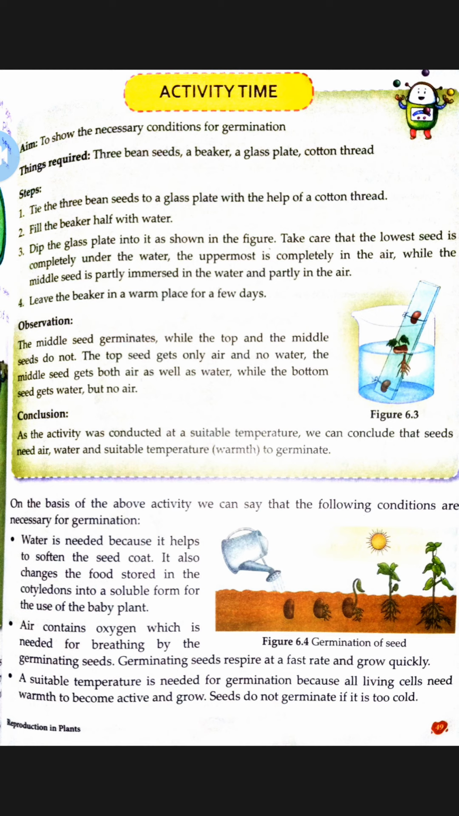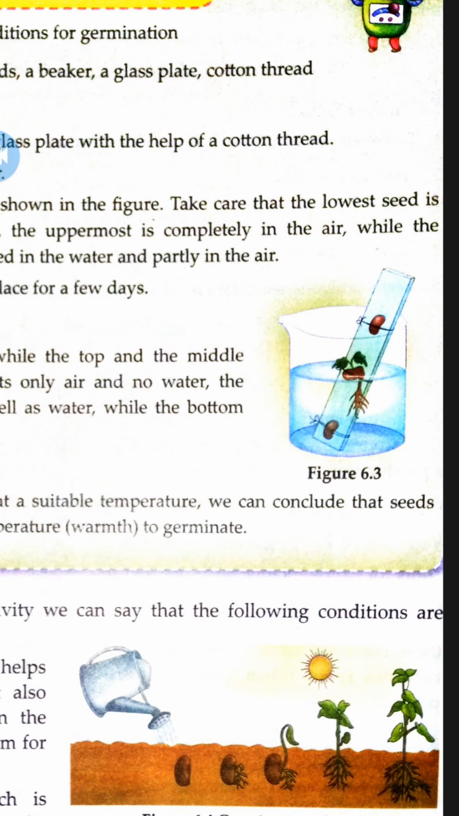Tie the three bean seeds to a glass plate with the help of cotton thread. Instead of glass plate, you can take your scale and put three beans on it at a small distance, and then with the help of cotton thread tie them. Fill the beaker half with water. You can take any container or jug. Dip the glass plate, that scale, into the beaker as it is shown in the figure.